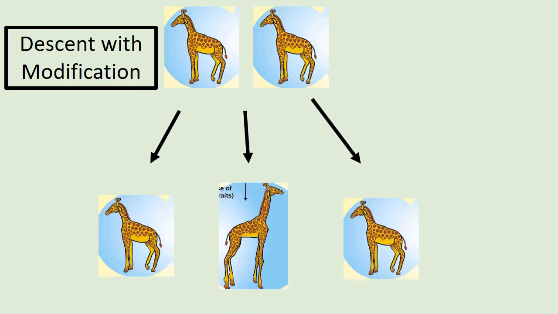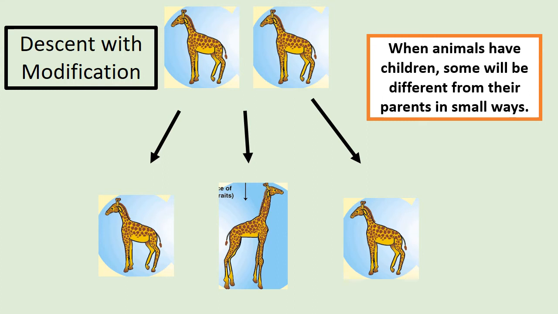Now, descent with modification is this idea. When animals have children, Darwin discovered, some will be different from their parents in small ways. So, you know, children generally look like their parents, but children don't look exactly like their parents. They will have some differences, and some of these will be significant. So say here's two giraffes who have children. Some of their children might look very like them, have short necks, but one might be born with a slightly longer neck. And that's something that happens all the way through nature.